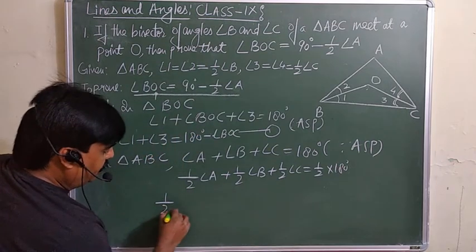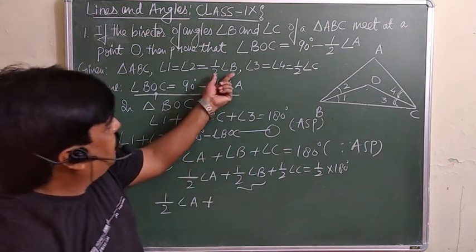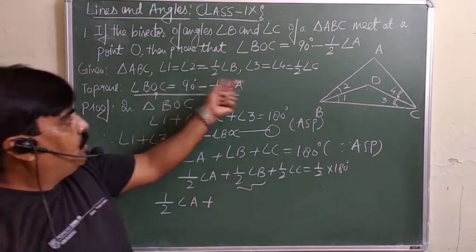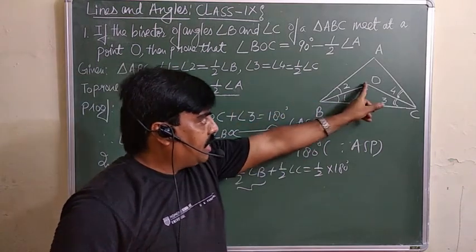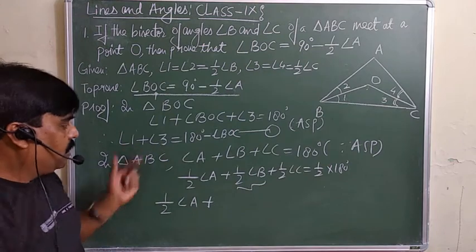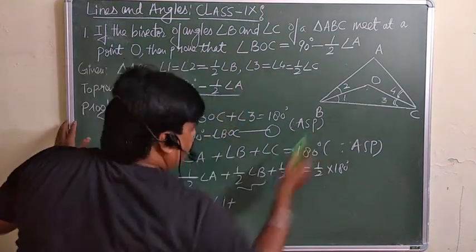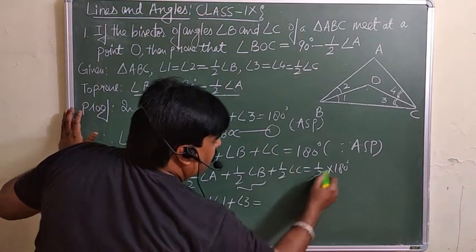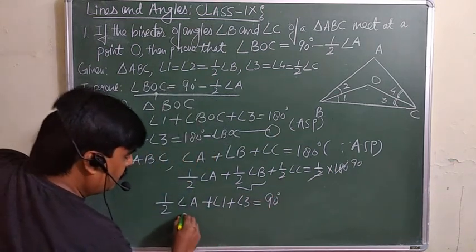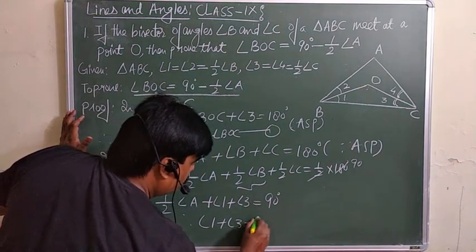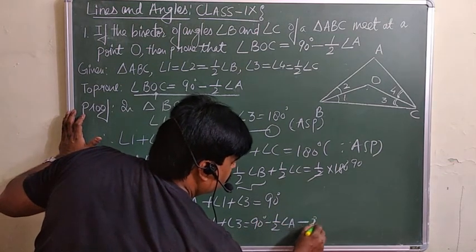So keep it as it is, half of angle A plus half of angle B. Half of angle B is equal to angle 1 and 2. So instead of the 2, you are supposed to write the 1, because at least angle 1 is coming in this angle BOC, which you require here only. So in place of this one, you can write angle 1. Half of angle C, you can write angle 3, is equal to 90 here. So from here, angle 1 plus angle 3 is equal to 90 minus half of angle A. This is your equation 2.